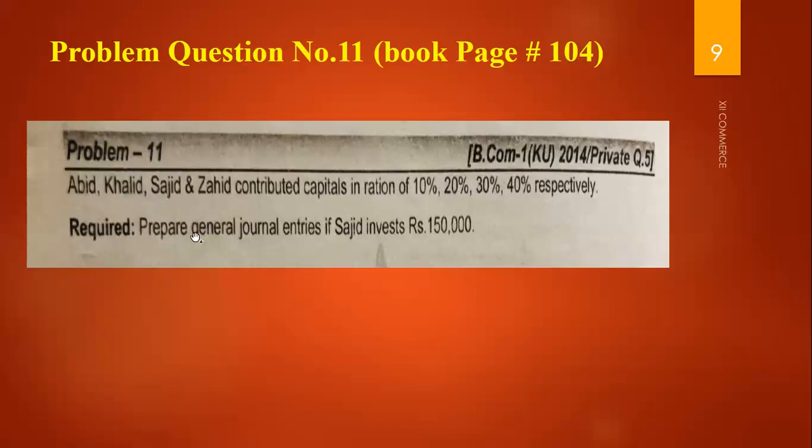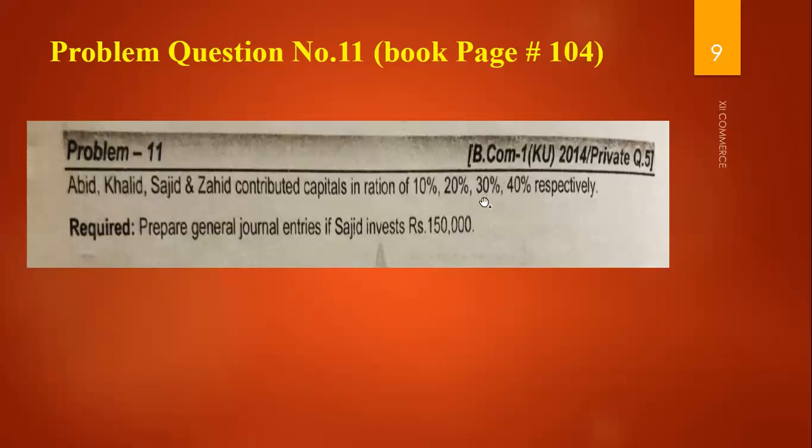In the required, they ask you to prepare the general entry, and for assistance they give you Sajid's investment of 150. So we have to consider this one is your Sajid, and the percentage ratio of Sajid is 30%. It means Sajid's investment in the firm is 150,000 and his ratio is 30%.